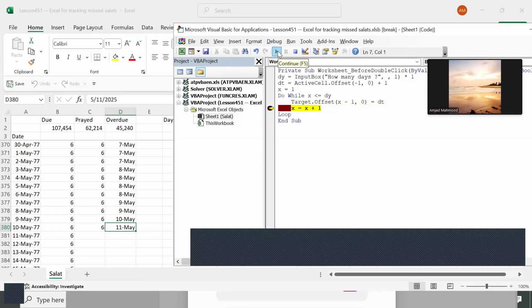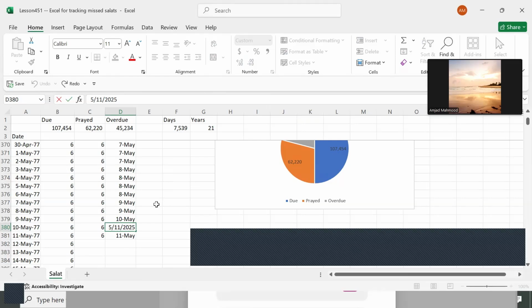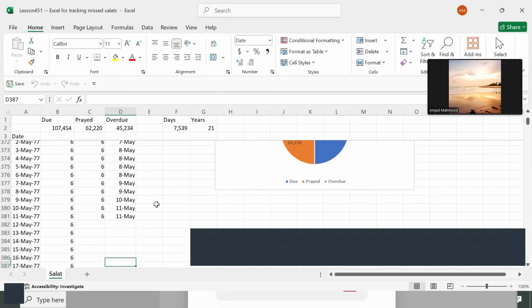So it has done it for 1 day. Now, since we have a number of days as 2, it will write one more. Yes, it has written 2. So it has managed the 2, and the next time it should leave the loop. So it is going out of the loop, and that's it. This is a short display of the VBA you can use, and this is going to enter the number of days quickly for you.